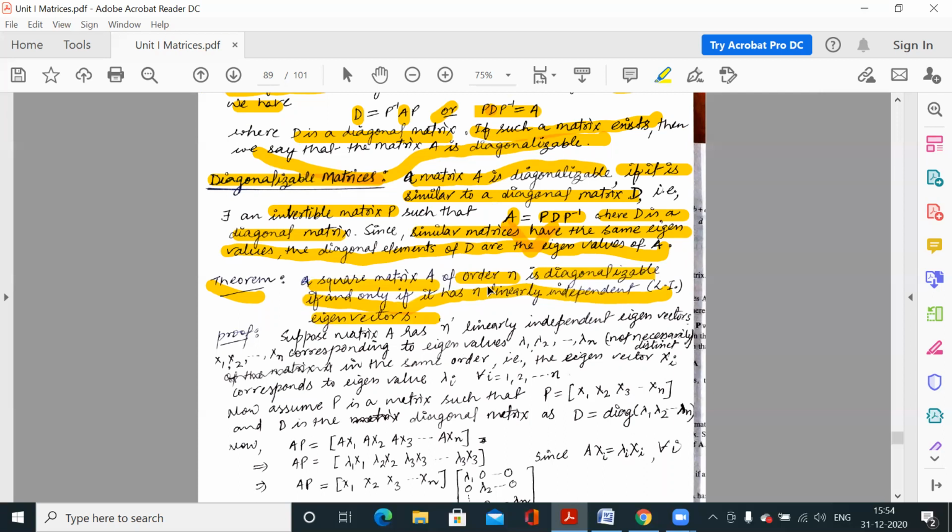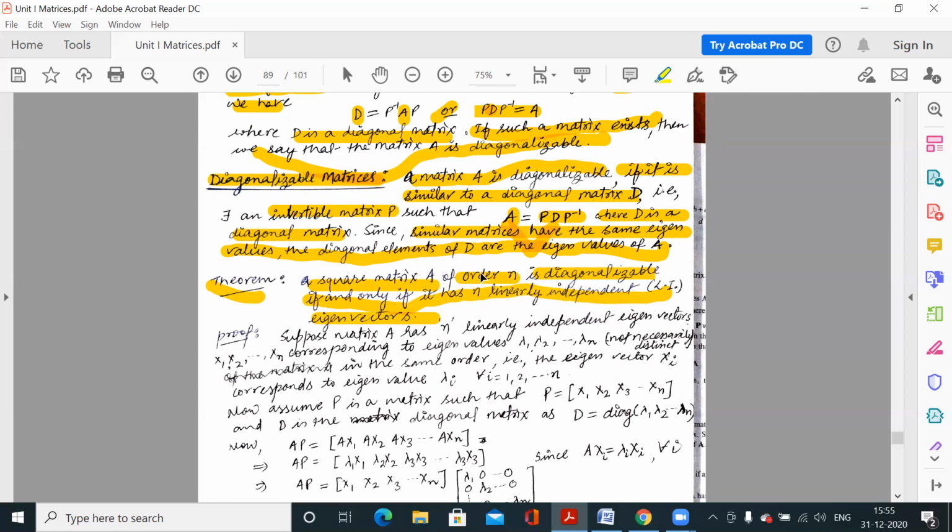So we have to check this condition for every question. We have to check whether the given matrix is diagonalizable, so we have to check whether it has n linearly independent eigenvectors. Suppose it is a matrix of order 3, we have to check whether this matrix has 3 linearly independent eigenvectors. If it does, then we will say it is diagonalizable.